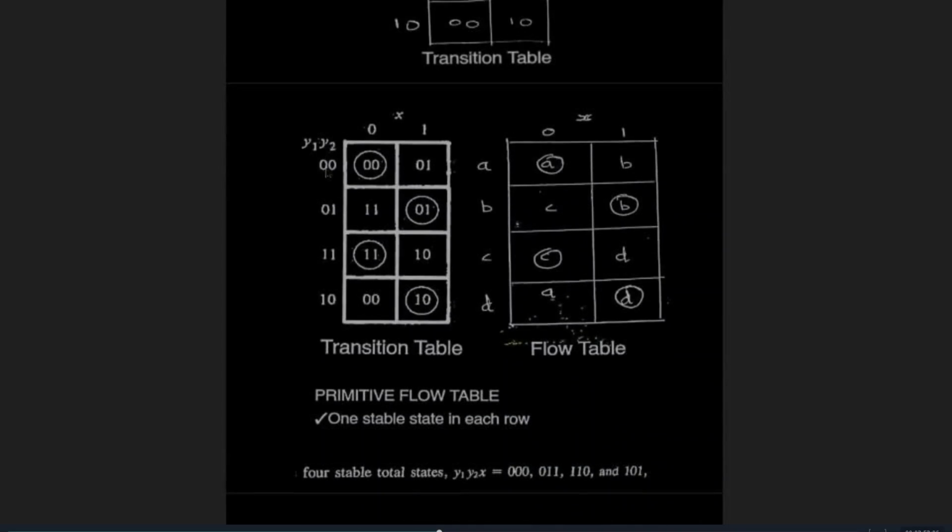If I label these states with alphabets, I get the flow table. I replace this table with alphabets instead of the states. This is a primitive flow table because it has only one stable state in each row. A total state is when you combine the current state and the inputs. The circuit has 4 stable total states, which are 0 0 0, 0 0 1, 1 1 0 and 1 0 1.